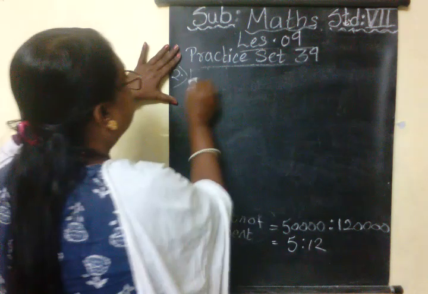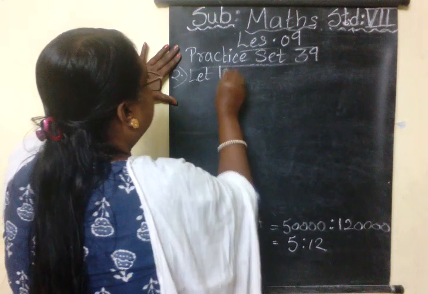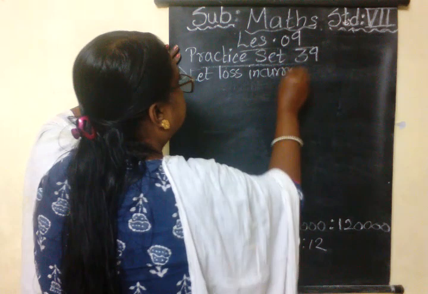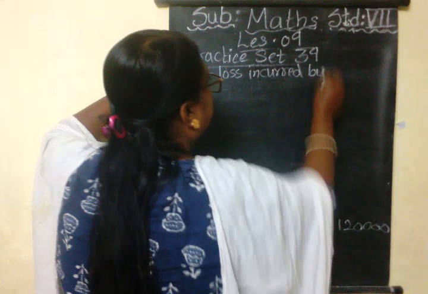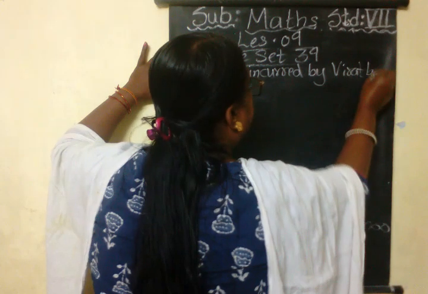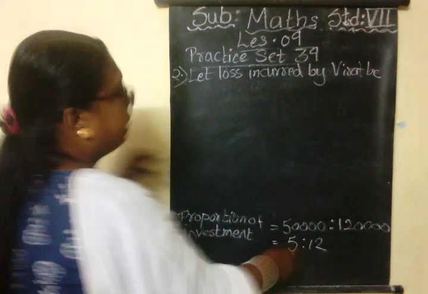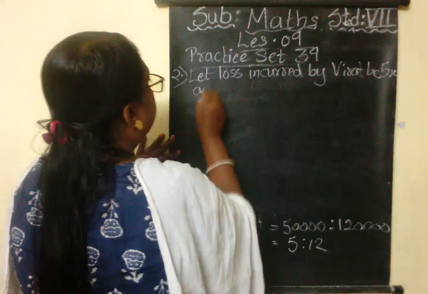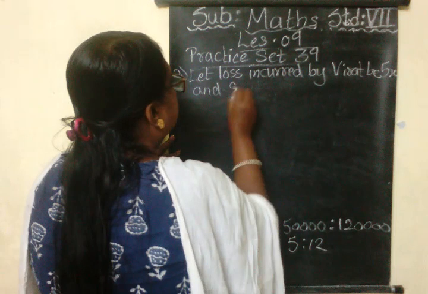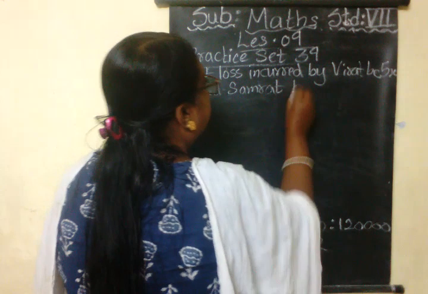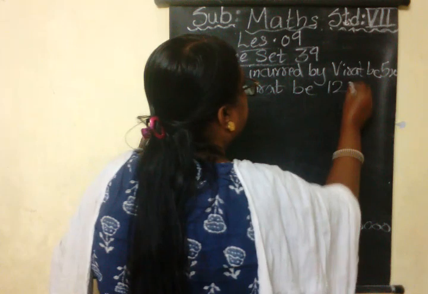Now let loss incurred by Virat be, Virat is how much? 5 parts, 5x, and Samrat be 12x.